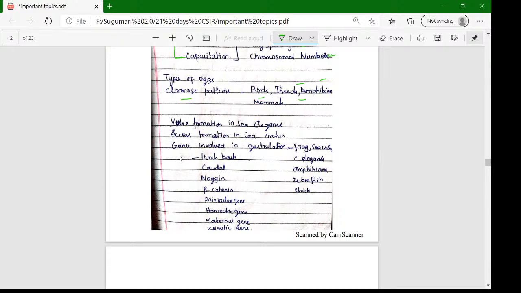Genes involved in gastrulation. Gastrulation is a very, very important topic. Okay, the most repeatedly asked question is a gastrulation related question. The frog, sea urchin, gastrulation, C. elegans, and chick related questions are very important. These are only the genes involved in the gastrulation. Okay, what are all the genes? That is hunchback, caudal, noggin, beta-catenin. These are some genes which are involved in the gastrulation process. Just study this. Gastrulation is very, very important in this unit 5.